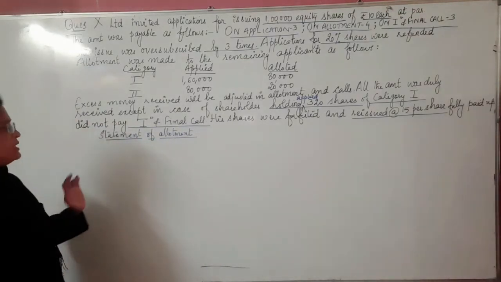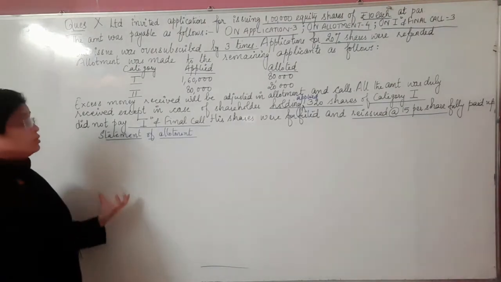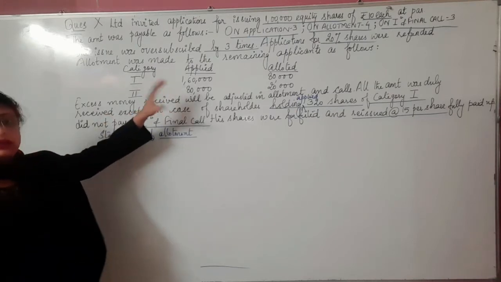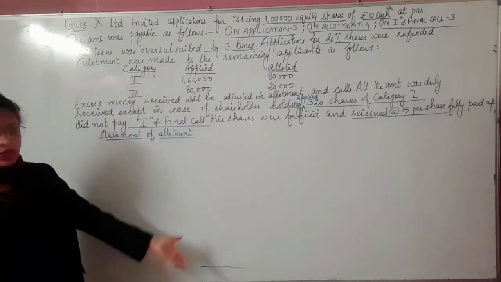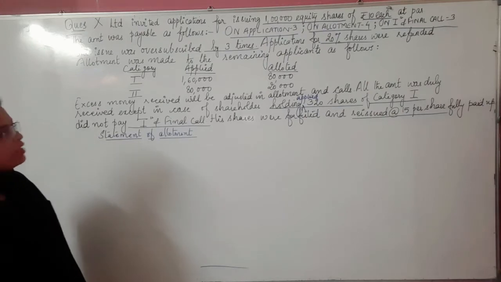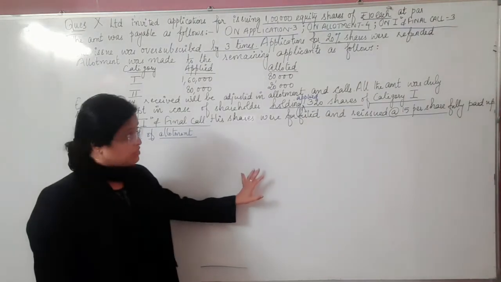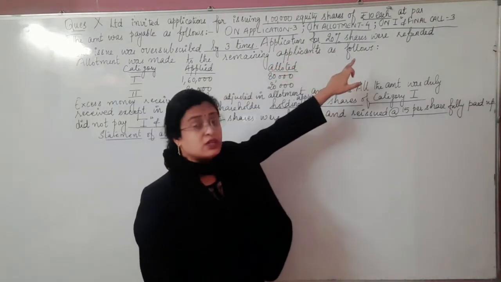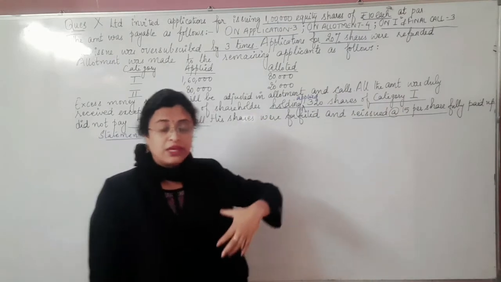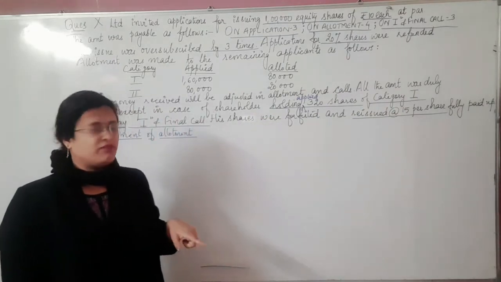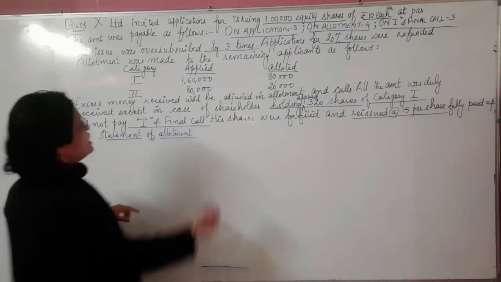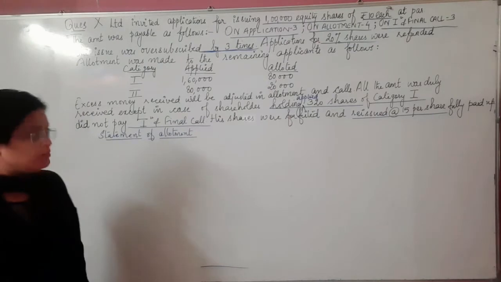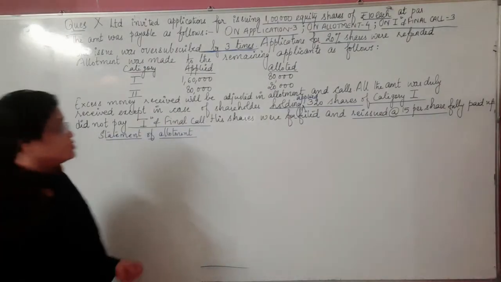Now the statement of allotment tells me the total applications received and how much is being returned. So first let's find out the number of shares which is refunded. You can see it here, it's been given that applications for 20,000 shares were refunded, meaning out of the total applications received, 20% has to be refunded. So how many applications have we received? It's been given here: the issue was oversubscribed by 3 times. How to calculate the total applications received?